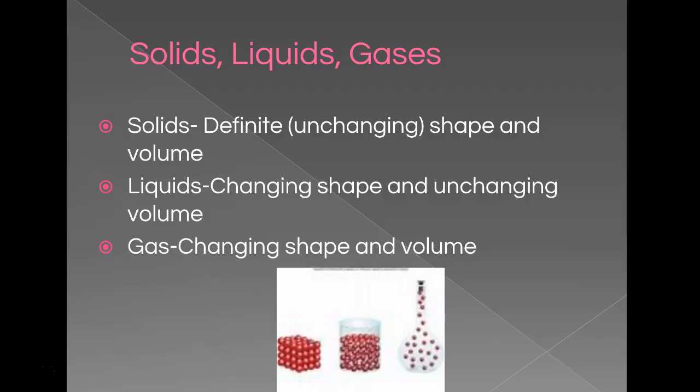For example, if culinary classes are making cookies, you can smell the cookies right when they start baking near the classroom, but eventually that smell spreads out because, again, that's the gas molecules changing shape and volume. So solids, if you look here, don't have a lot of space in between the particles. Liquids, a little more space between the particles. Gas, a lot of space between the particles. So that's what constitutes the different shapes and volumes that we see between the three types of matter.